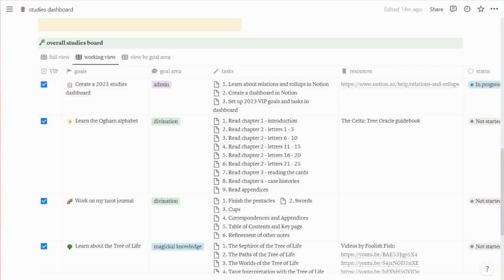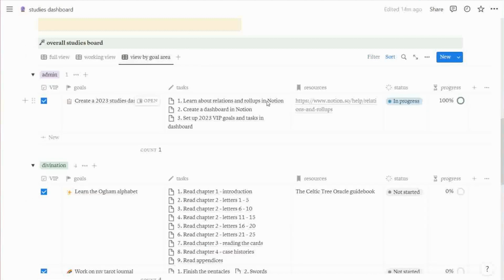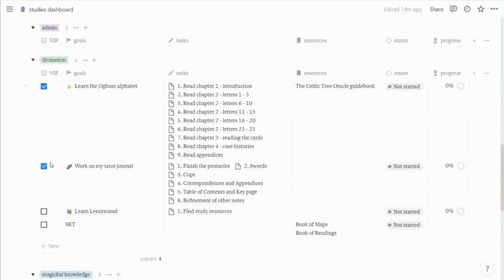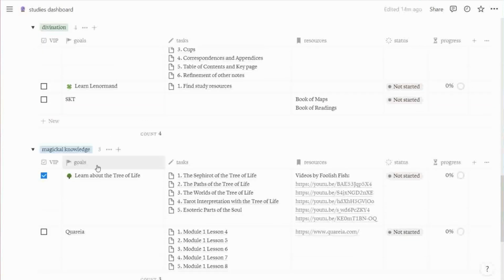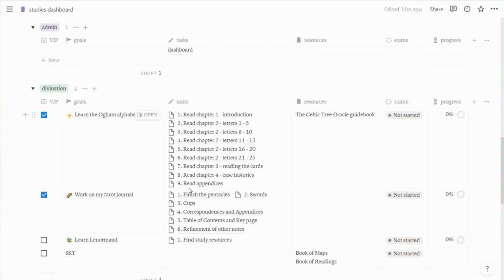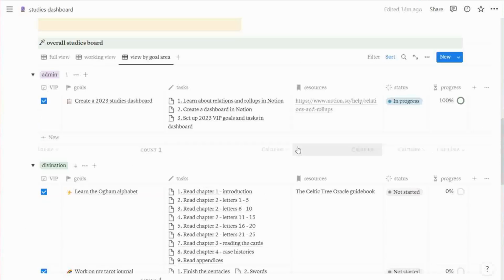I just realized that I forgot to show you the last view in my overall studies board, and that is the view by goal area over here. And this is just another way to look at the data essentially, and instead it's grouped by different goal areas. So, sometimes it's just nice to be able to view things in another way. So I just have this handy just in case.